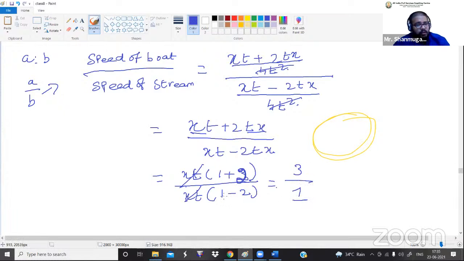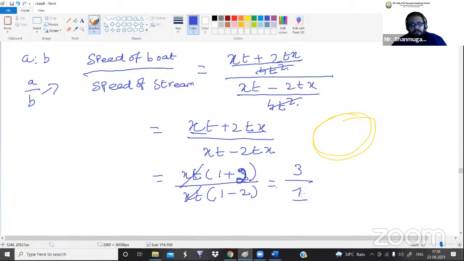Guys, listen here, 1 minus 2 is minus 1. I have already taught you that here we are calculating the speed value. We can't express the speed value with a negative sign. If somebody asks how fast you are traveling, we say 10 kilometer per hour, we can't say minus 10 kilometer per hour. We only need the difference value. The symbol is not important, so don't get confused about that.